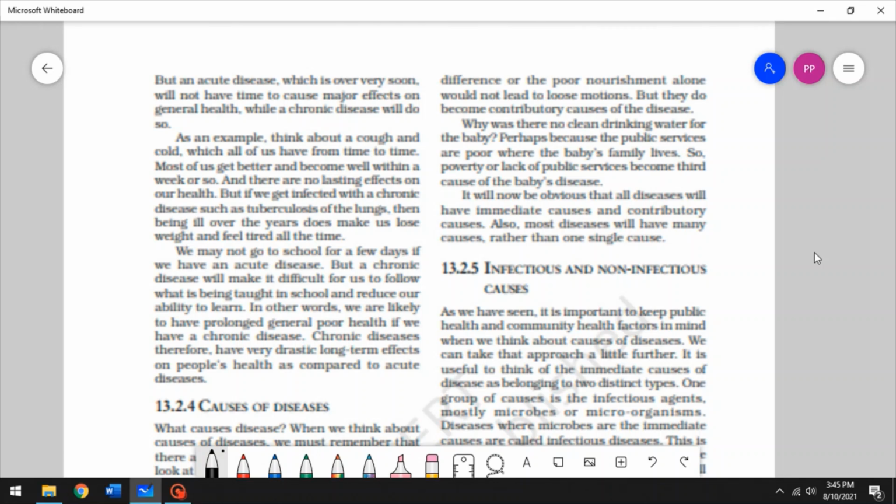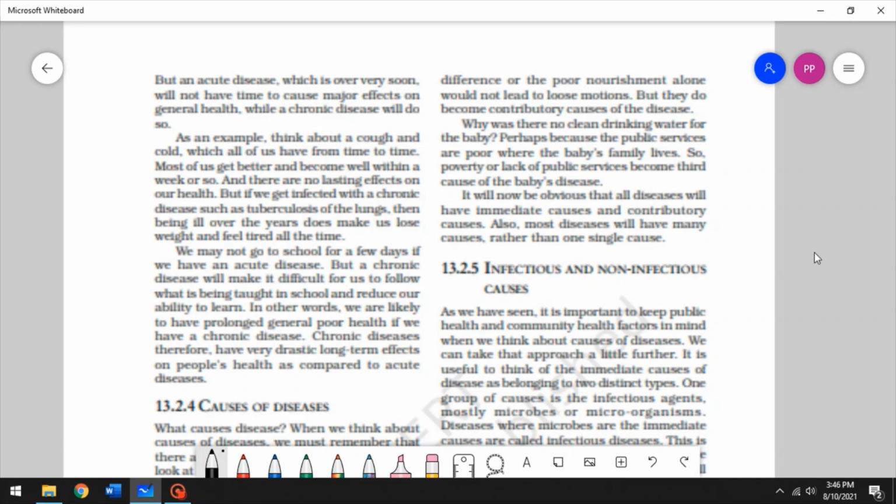If you are malnourished, if you don't take enough food, then it would be hard for your immune system to develop. So you would have immunosuppression, and that would make you more likely to get diseases, right? So there are so many factors that cause disease. Even if you know what caused the disease, you might not be sure why it's causing that disease, right? It could be any of these factors that we discussed just now.